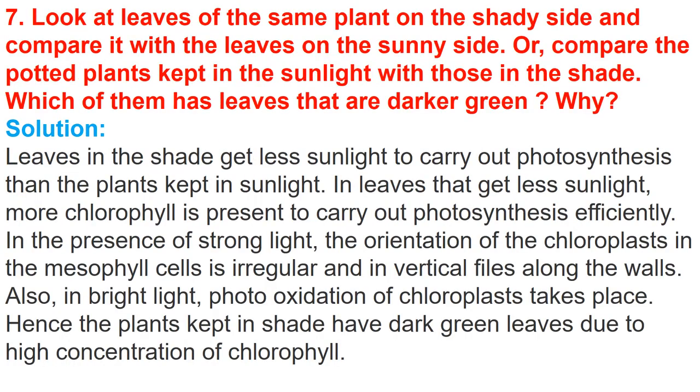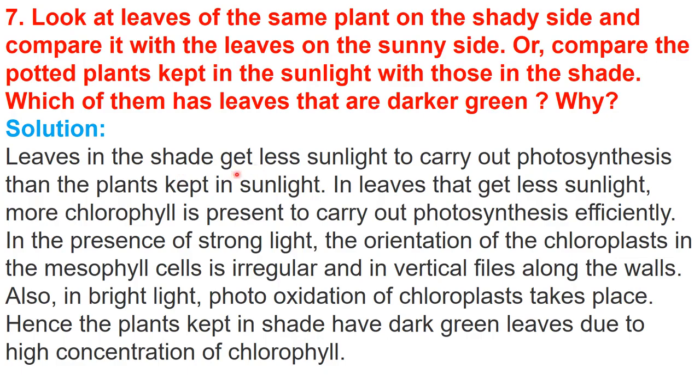This is question number 7 of NCERT. Look at the leaves of the same plant on the shady side and compare them with the leaves on the sunny side. Or you can compare potted plants kept in sunlight with those in the shade. Which of them has leaves that are darker green in color and why? So leaves in the shade get less sunlight to carry out photosynthesis, right?